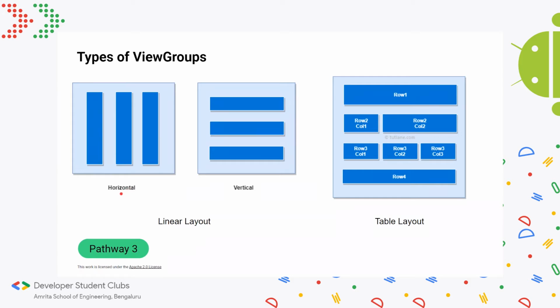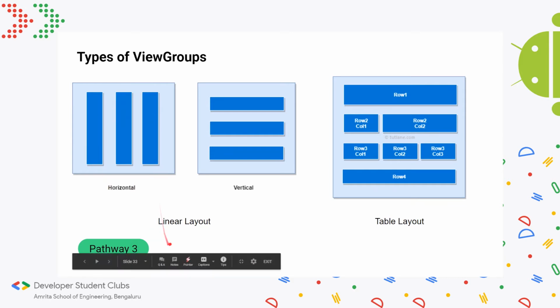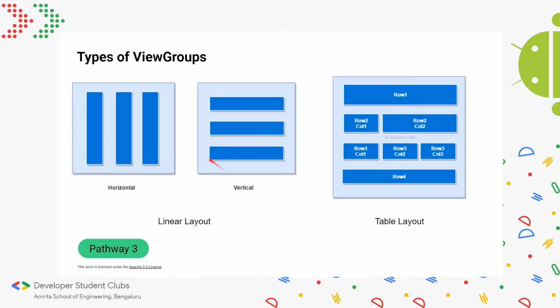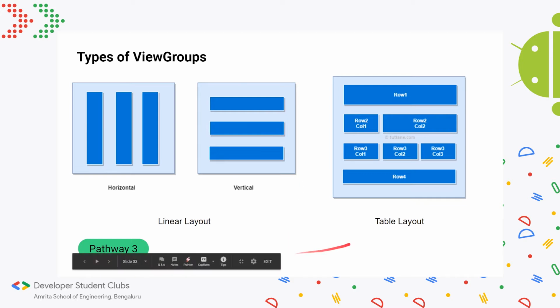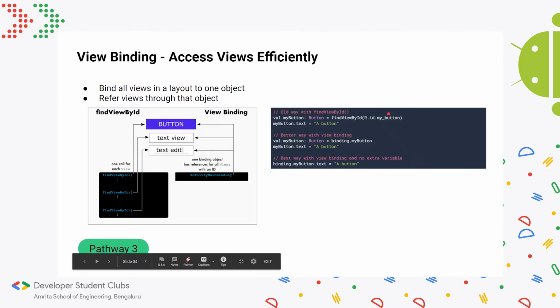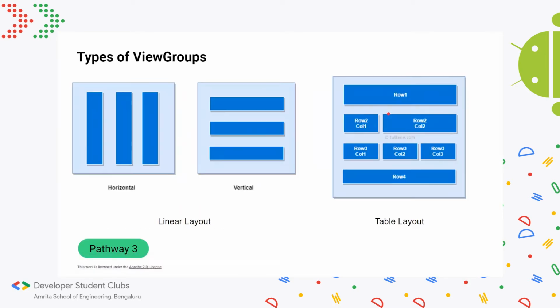What it basically means is, if you choose the horizontal layout, you can only place the views in this manner. And if you choose the vertical layout, you can place them like this. Similarly, if you choose the table layout, you can place views in the form of a table. So hopefully this picture gives you a bit more idea about what layouts are.